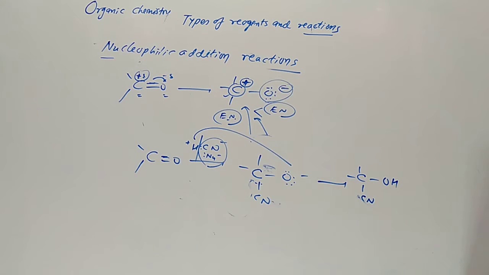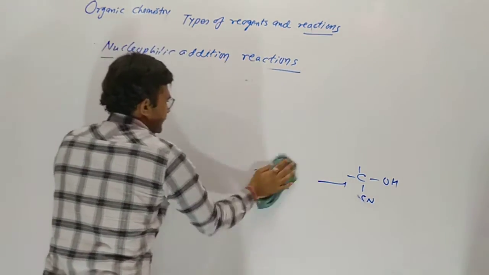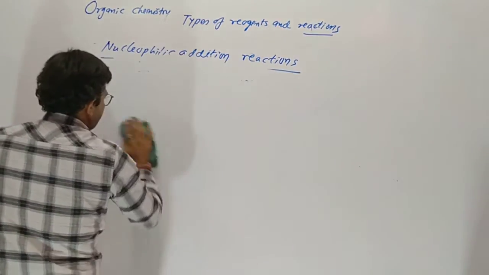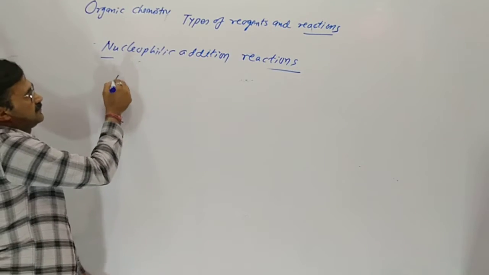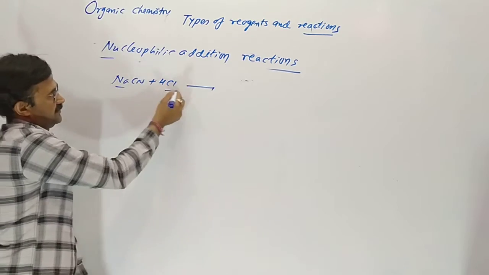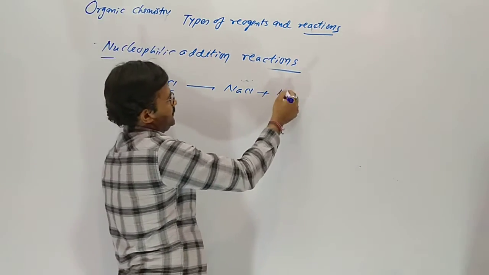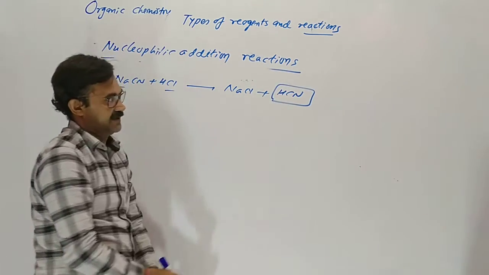Now the reaction of hydrogen cyanide. First of all, the formation of hydrogen cyanide. How can we form hydrogen cyanide? When sodium cyanide reacts with hydrochloric acid, sodium with chlorine gives NaCl, and H with CN gives hydrogen cyanide.